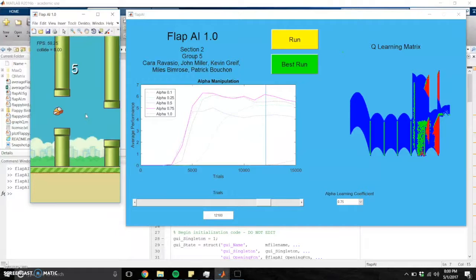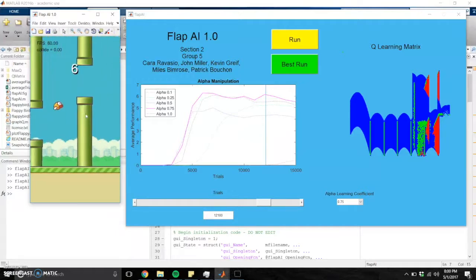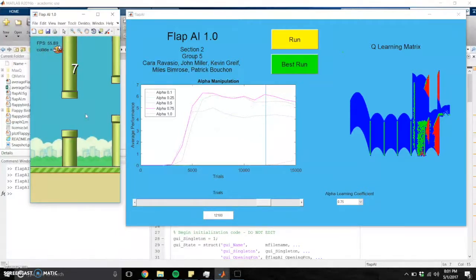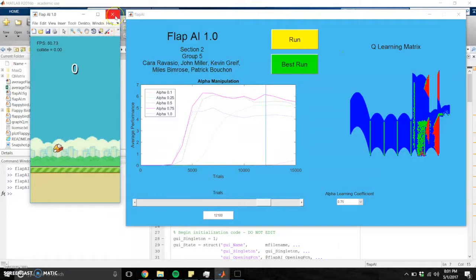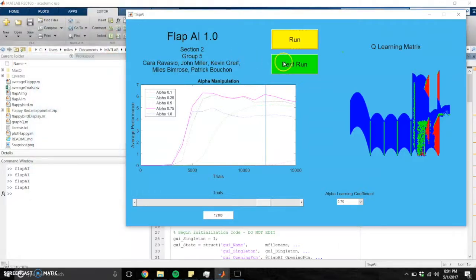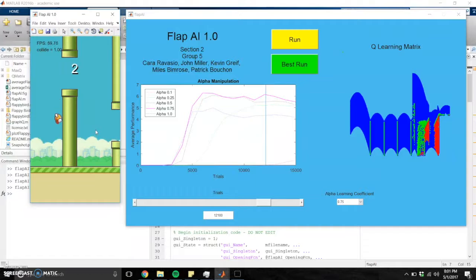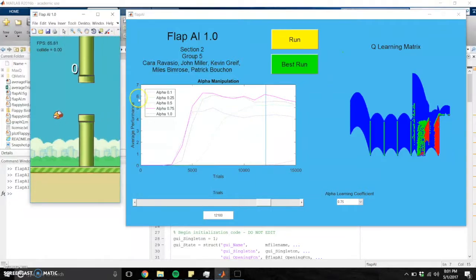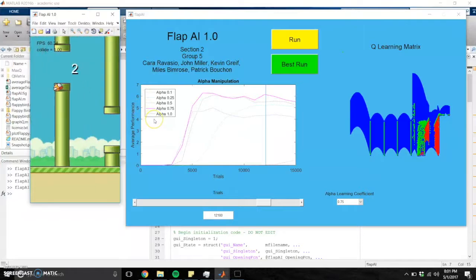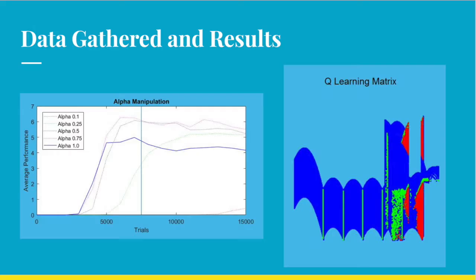We also optimized a Q matrix to play the game to the best of its ability that we thought was possible under the current circumstances. So when you hit best run, it loads that matrix up, and then it displays it over here. So this one averages around 18 trials. In that case, it didn't do very well, whereas the average performance is about 5 or 6.